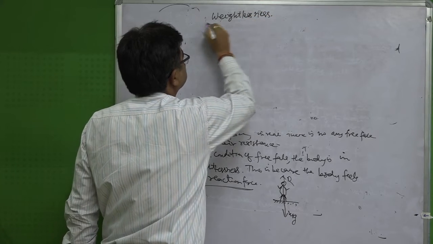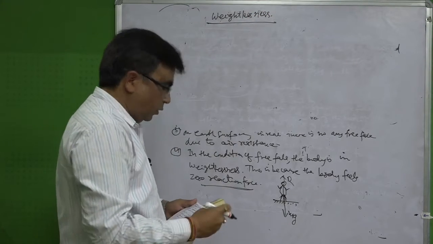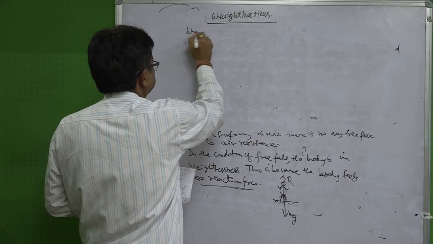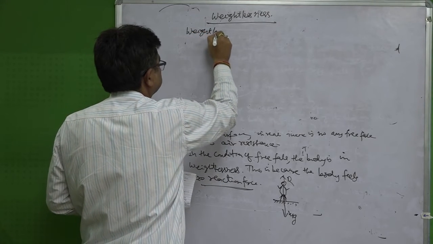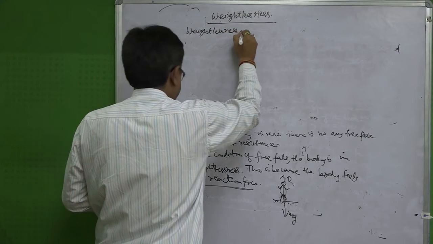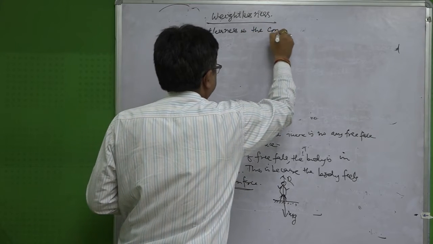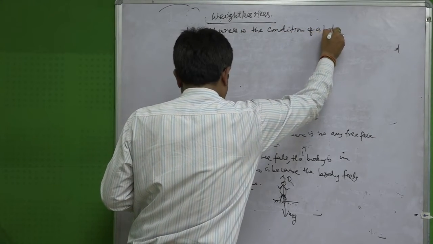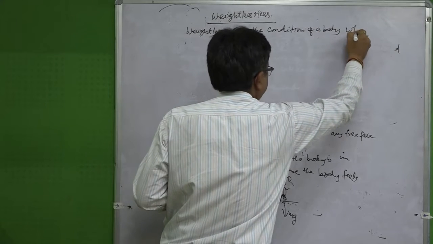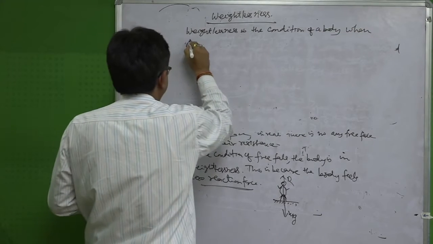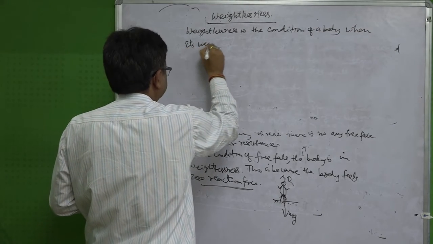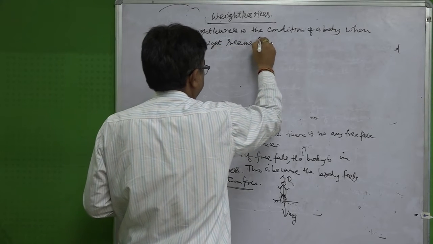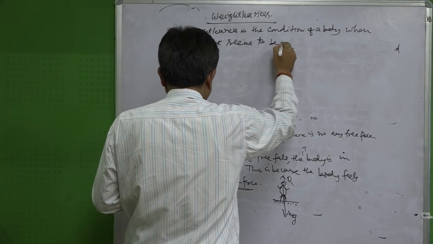Weightlessness. What is weightlessness? Weightlessness is the condition of a body when its weight seems to be 0.